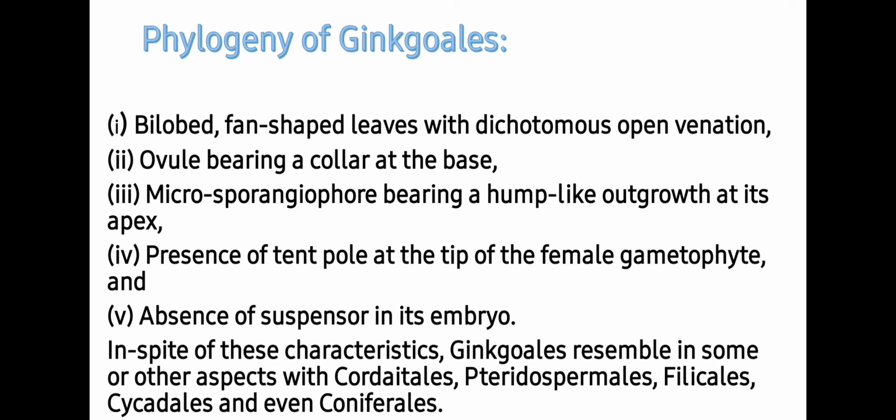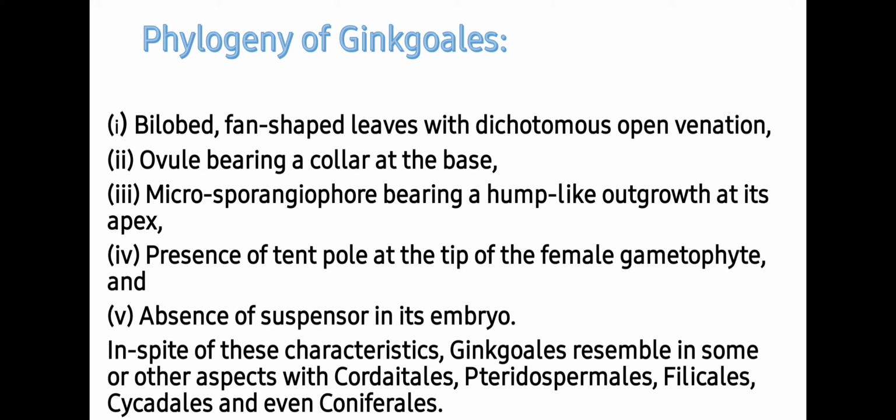Phylogeny of Ginkgoales. Ginkgoales have a bilobed, fan-shaped leaf with dichotomous open venation. The ovule bears a collar at the base. The microsporophyll bears a hump-like outgrowth at its apex. There is a tent pole at the tip of the female gametophyte and absence of a suspensor in its embryo.